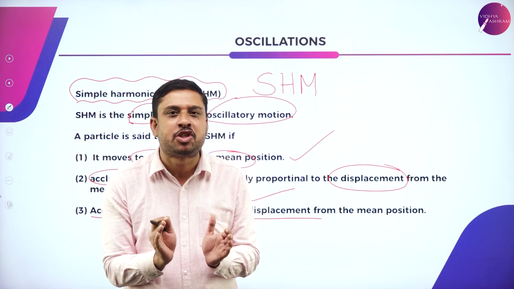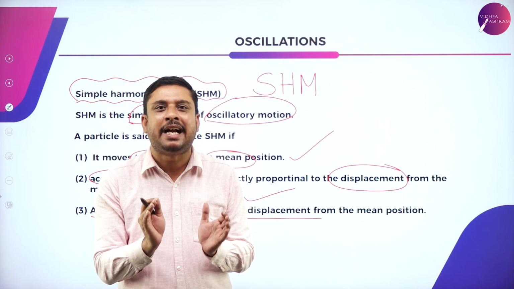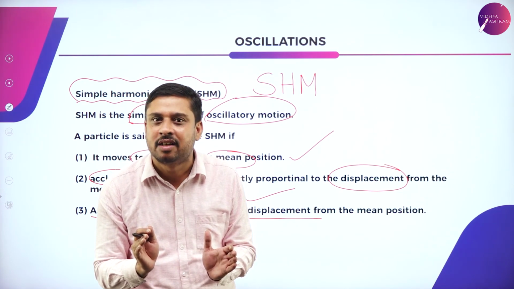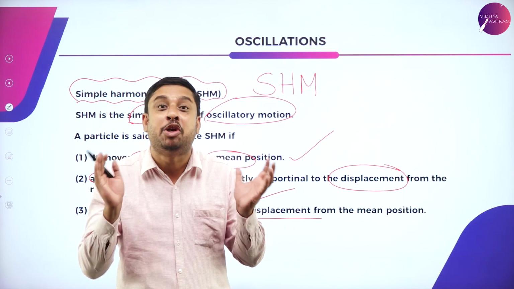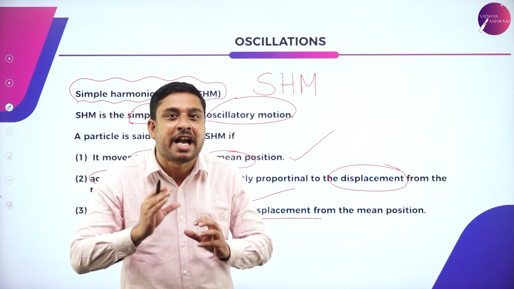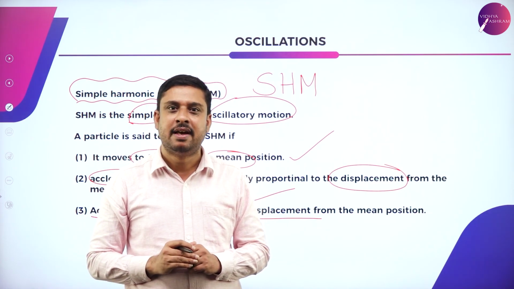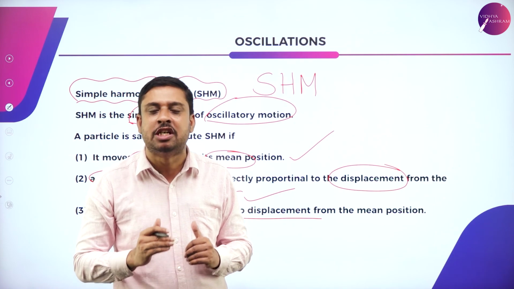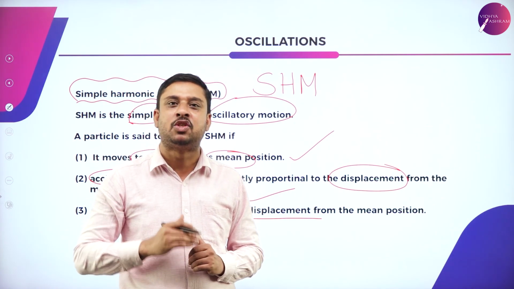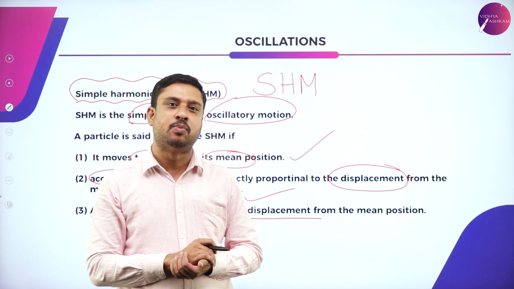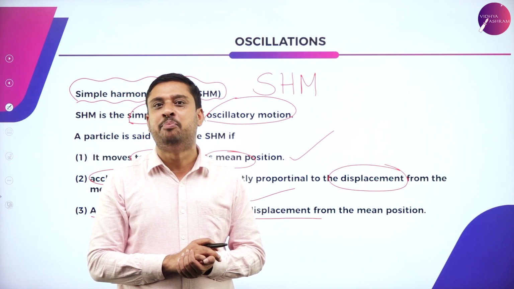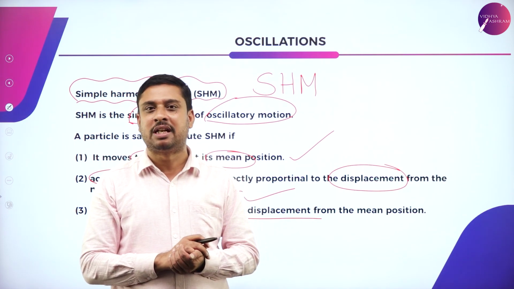So in today's session, students, we had a bird's eye view of oscillations. What is a periodic motion? How do we actually define oscillations? With respect to oscillations, what is linear displacement and angular displacement? And finally, the characteristics of simple harmonic motion.